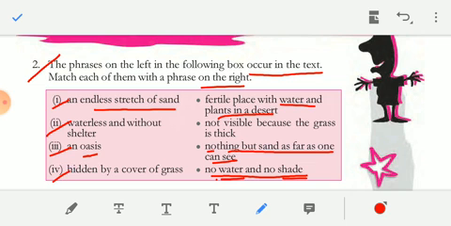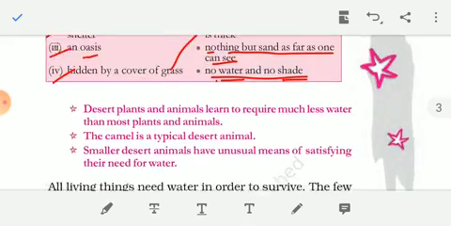Number 4, hidden by a cover of grass. The answer is not visible because the grass is thick. Hidden by a cover of grass says that it is hidden and covered with grass. The same thing is said here, not visible because the grass is thick. The grass has grown tall enough and so it is not visible.